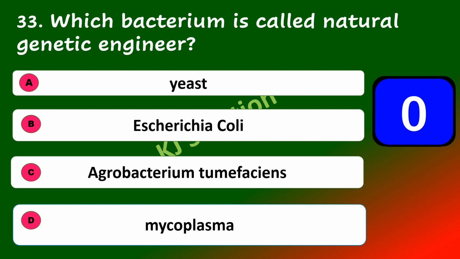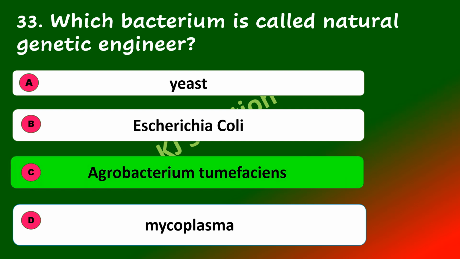Which bacterium is called the natural genetic engineer? Yeast, Escherichia coli, Agrobacterium tumefaciens, Mycoplasma. It is Agrobacterium tumefaciens.